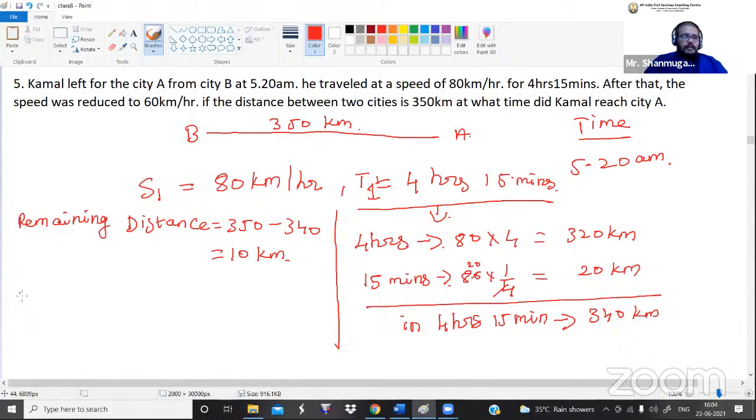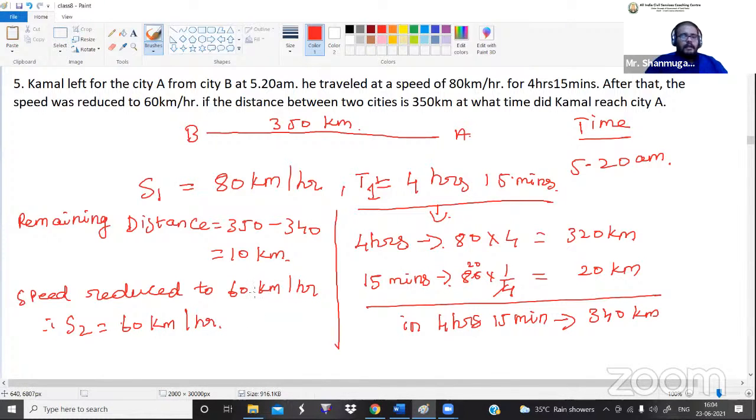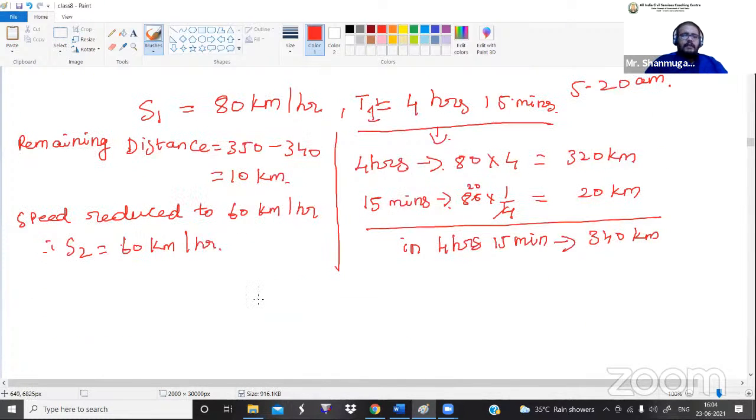Okay, so the speed is reduced to 60 kilometer per hour. Therefore the speed 2 value is equal to how much? 60 kilometer per hour. Now, what is meant by 60 kilometer per hour? For 1 hour, every single hour, he is completing how much distance? 60 kilometer. So let me write: for 1 hour, he is completing 60 kilometer.